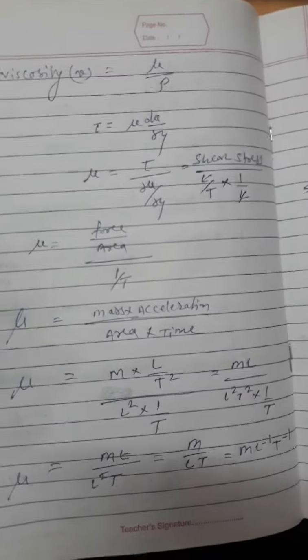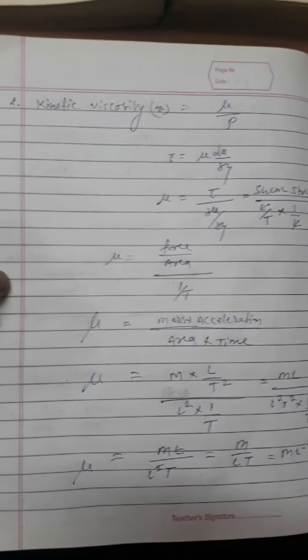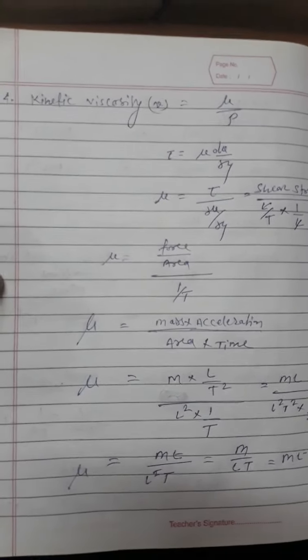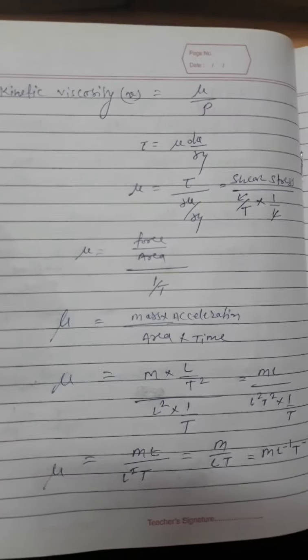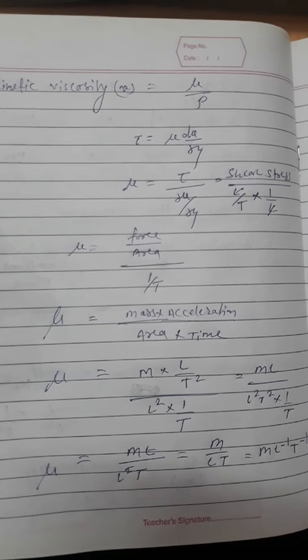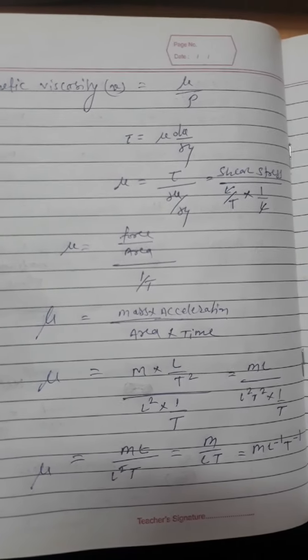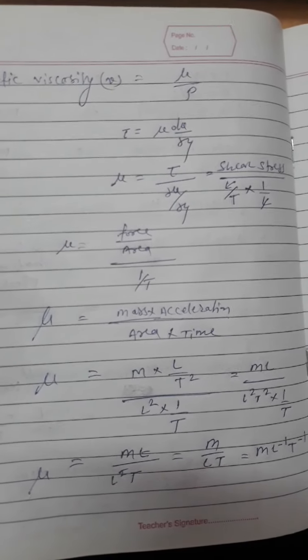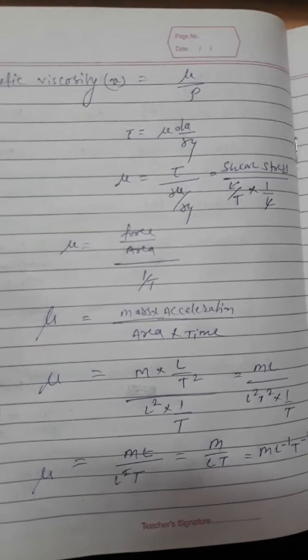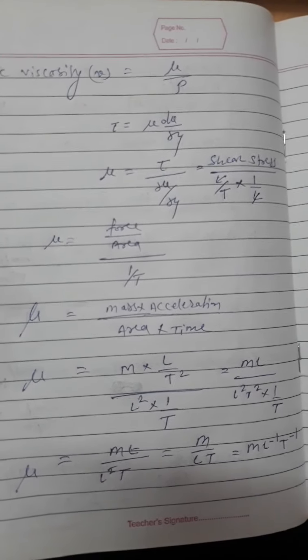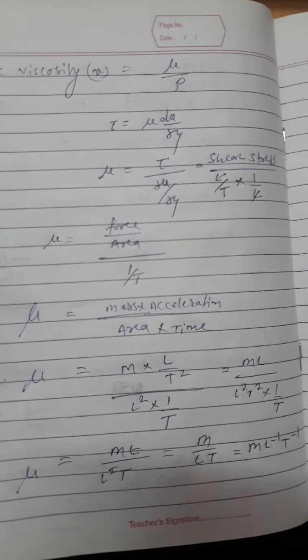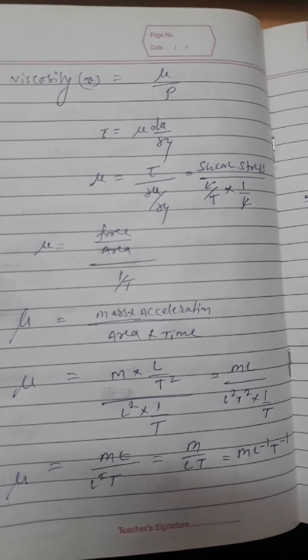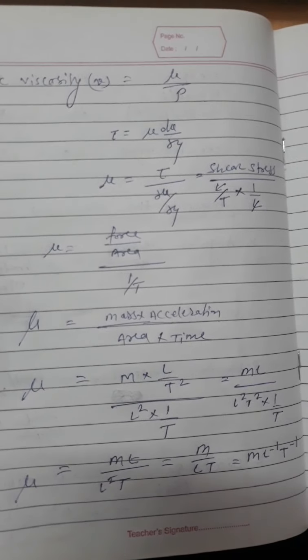Kinematic viscosity is denoted by nu. Nu is equal to mu upon rho. Tau is equal to mu du by dy. Tau is the shear stress. Mu is the dynamic viscosity. Du is the change in velocity, and du by dy is the velocity gradient. So mu is equal to tau upon du by dy.